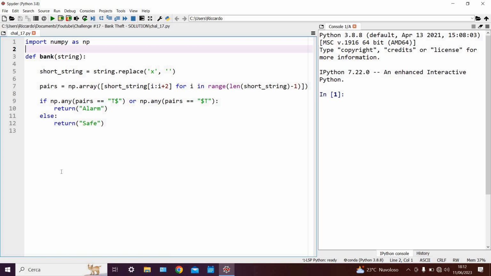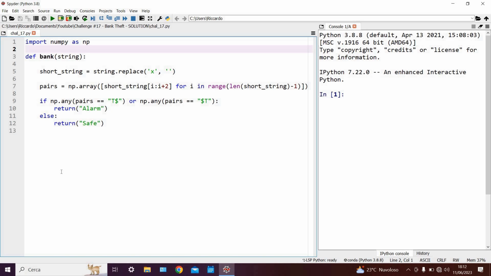After importing the NumPy library in the first line, we then define our function and give it our input string. Then, the crucial part of the solution is recognizing that the x's are not required and are only a distraction. So we can get rid of them by replacing them with an empty character.